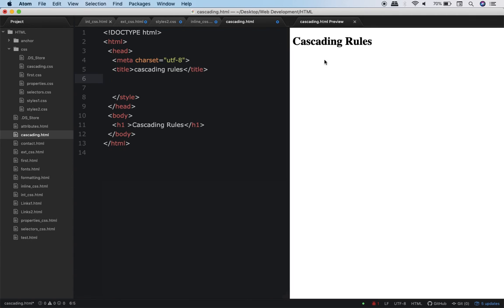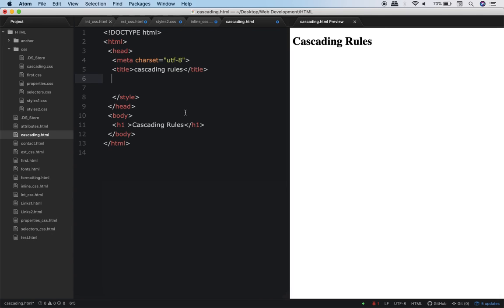And when you get the black color over here, this black color does not come as it is. As I told you, the browser has its own default CSS rules. So this is the result. The black color is the result of the default CSS rules of the browser.